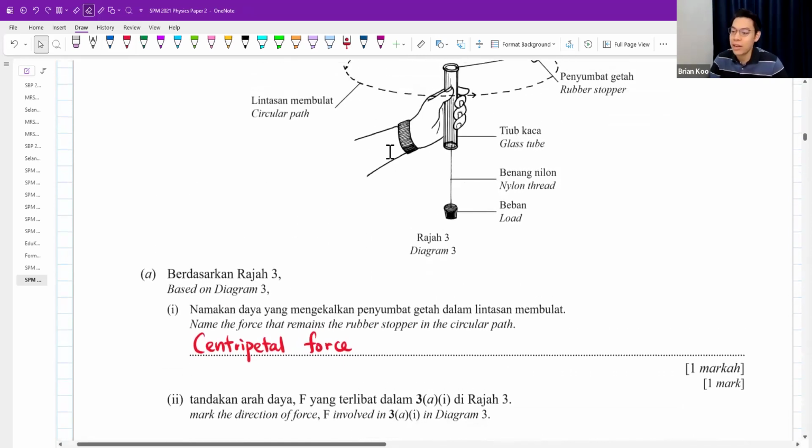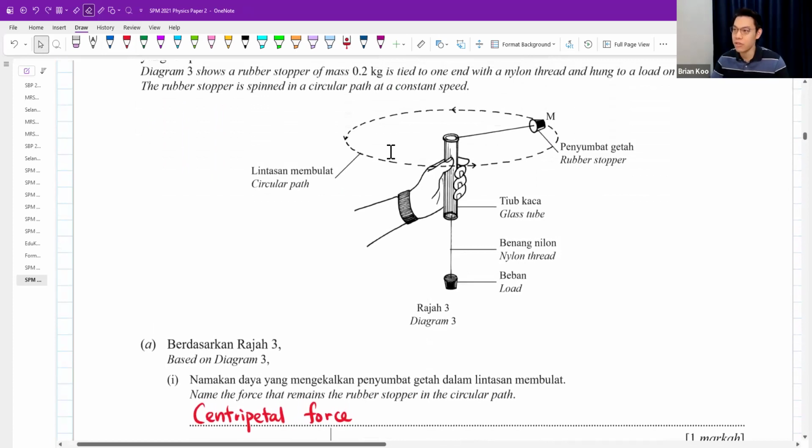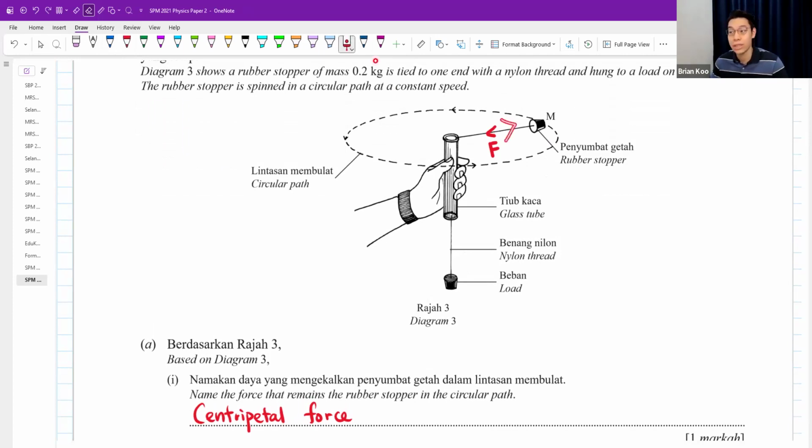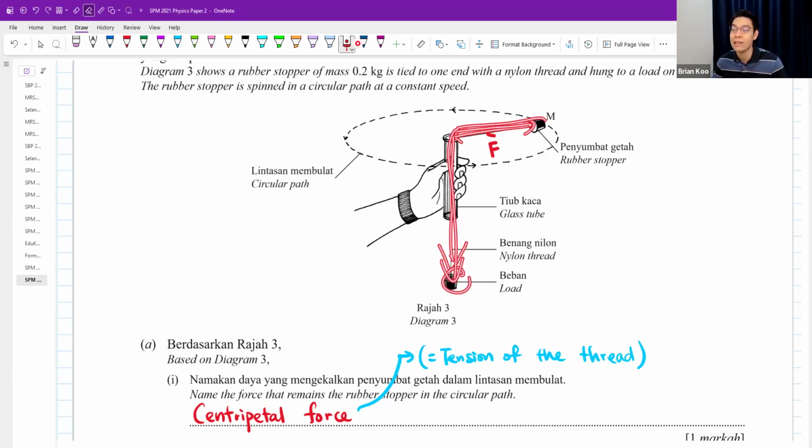Okay, mark the direction of the centripetal force. Always remember, the force is always pointing to the center of the circle. You don't point outwards, point to the center of the circle. We say that this centripetal force is also equal to the tension of the string or the thread in this case. It means how hard you are pulling the thread. You see, this thread is being pulled by the load. The load is pulling the thread to the center.